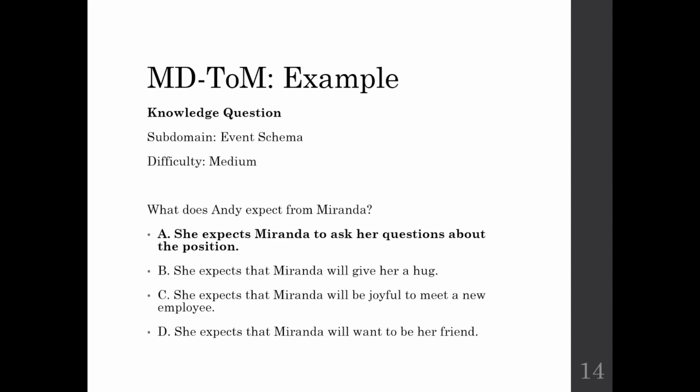As a reminder, this question is of medium difficulty because it requires understanding what event will take place given the scenario. This is an office setting and it is an interview setting. So Andy expects that Miranda will ask her about the position.